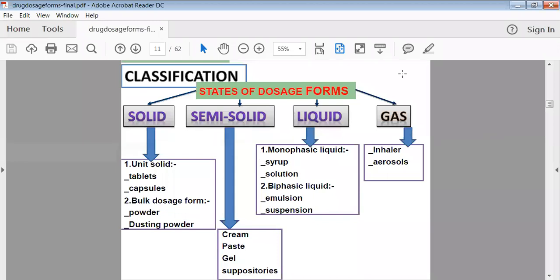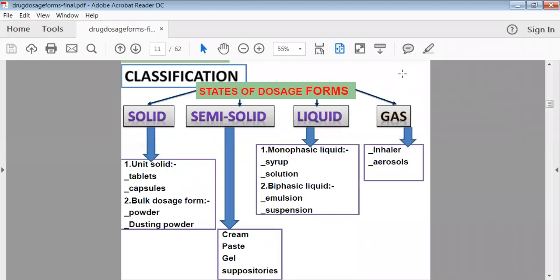So indirectly we can say it is nothing but an emulsion, because it contains the oil as well as the water phase. Then suspension is there. Suspension means what? Here we are taking water as a vehicle, and in that water we are adding an insoluble drug. So it is the mixture of insoluble drug plus water. Here the drug will not be solubilized in the water.